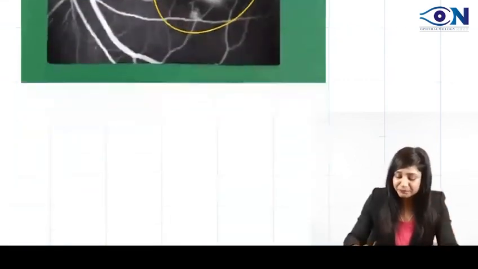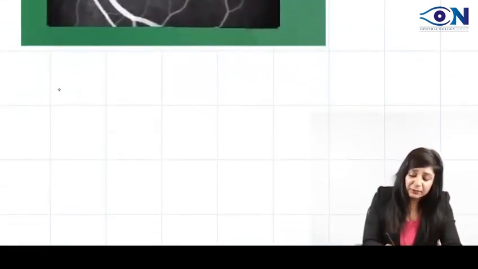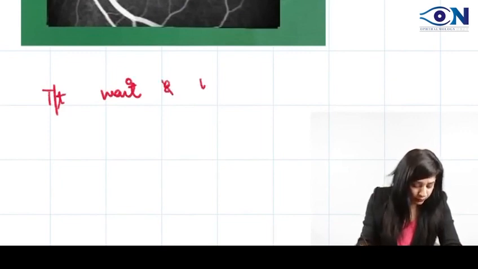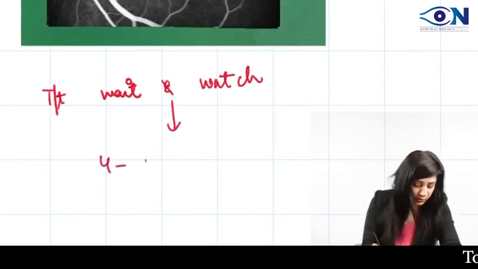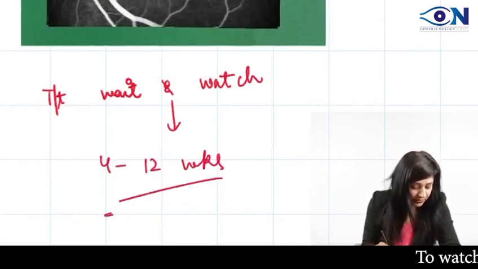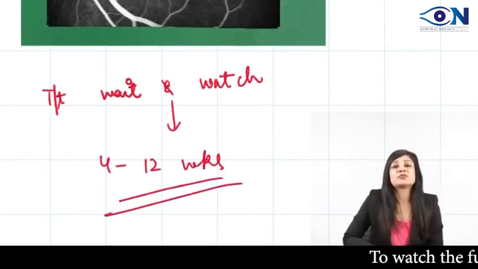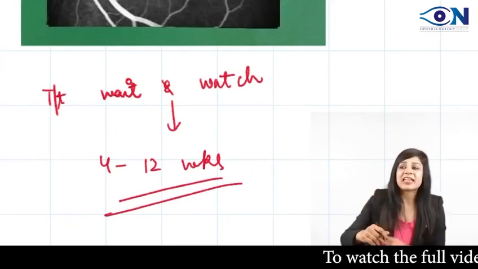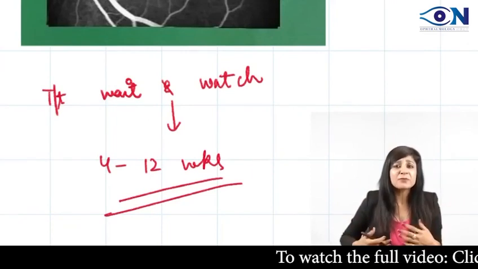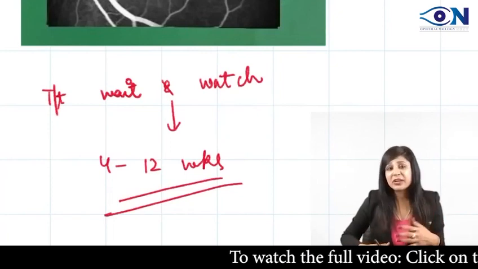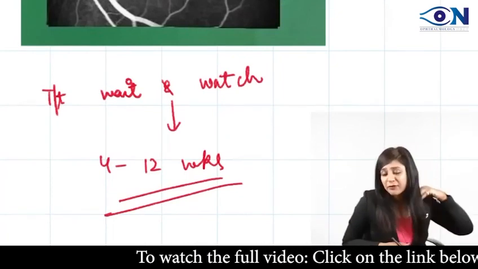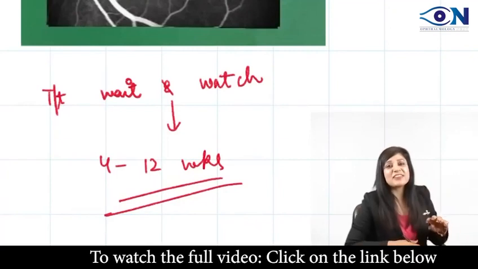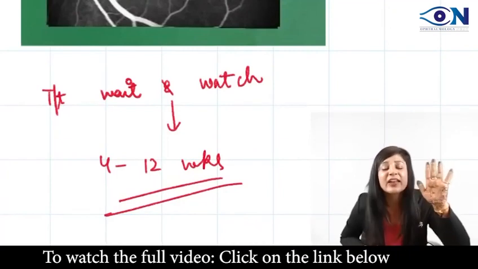Treatment क्या करना है? So the treatment what you have to do is just wait and watch, because there is spontaneous resolution in 4 to 12 weeks. अब ये बहुत difficult है. एक बंदा आता है high profile का या business executive, he has lot of money, CEO है, CFO है, you are undergoing FFA, OCT, everything, and then we say that just wait and your everything will be resolved.